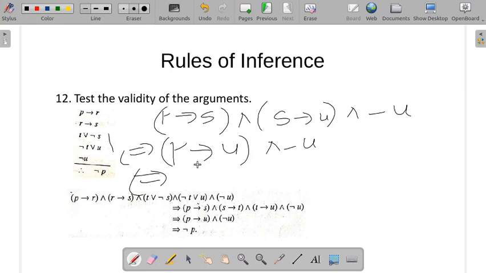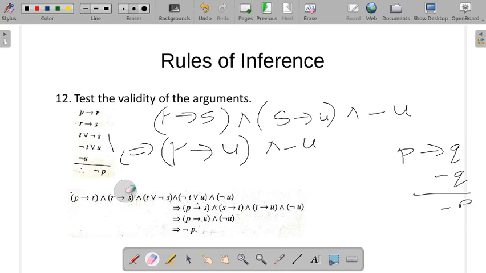Observe which rule of inference we can apply. Let's see the modus tollens rule: P conditional Q and negation Q gives negation P. Will it work here? Yes, P conditional U and negation U gives this inference.